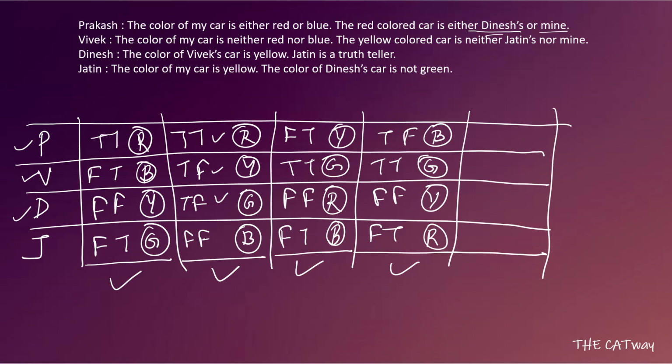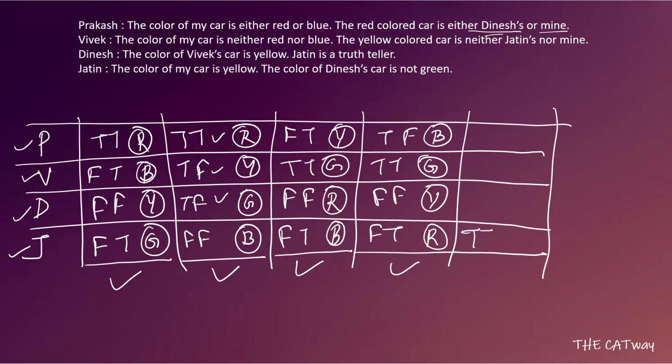Let's come to Dinesh. Let's put Dinesh as a truth teller. Dinesh's second statement says that Jatin is a truth teller, which is in itself a contradictory statement. So we can definitely say that Dinesh can never be a truth teller. We are very sure that Dinesh can never become a truth teller, so we'll cancel out Dinesh as a truth teller. Now what do we have? We have Jatin as the truth teller left. So we'll take Jatin as the truth teller now.